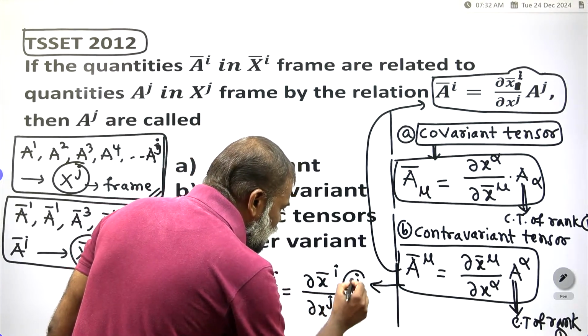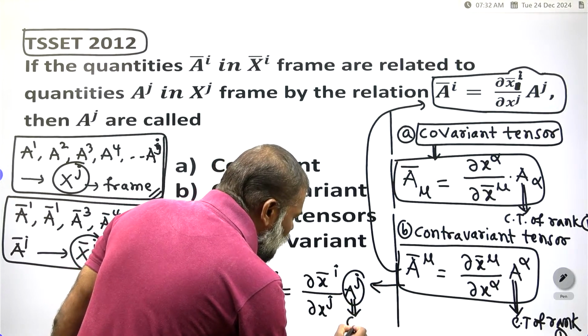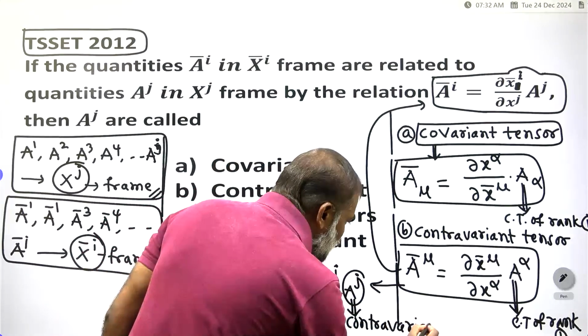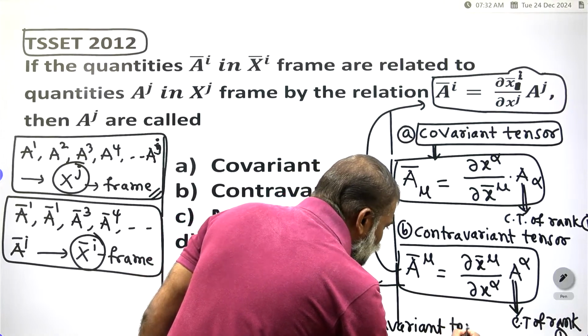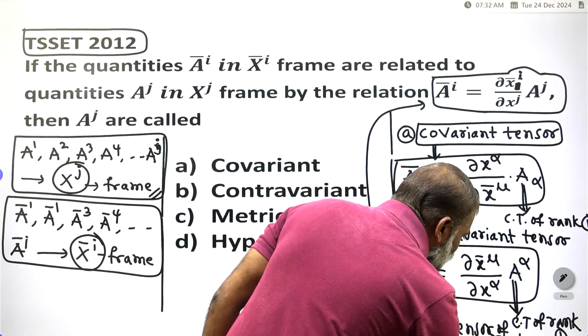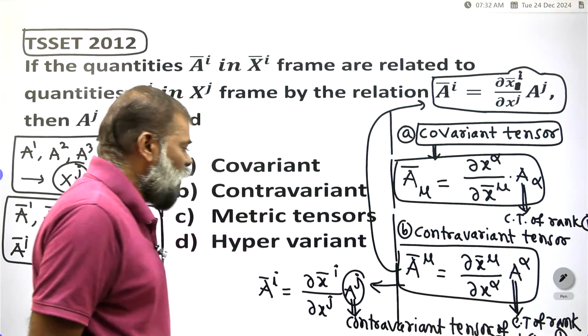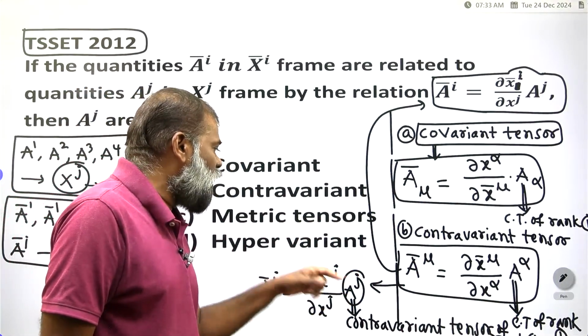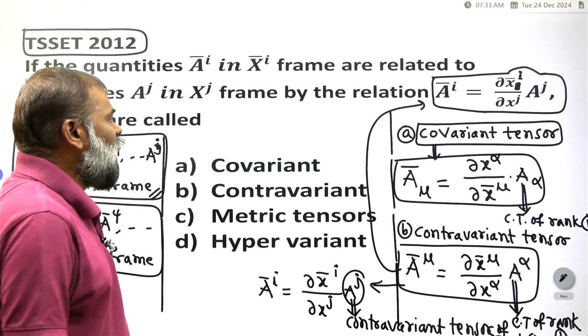Here aj is what? A contravariant tensor of how much? Rank 1. Contravariant tensor of rank 1. Why do I take rank 1? Here the index is 1. That's why we take rank 1.